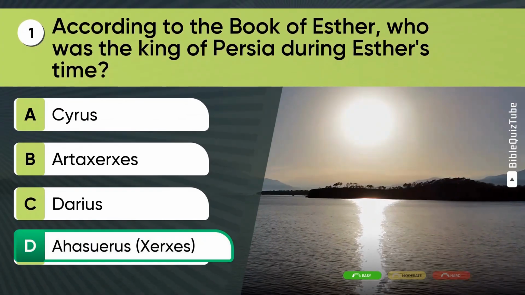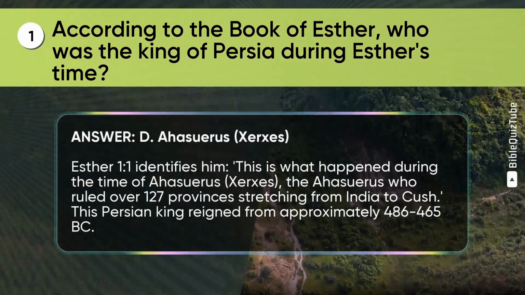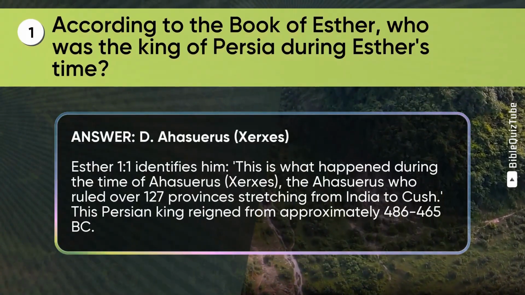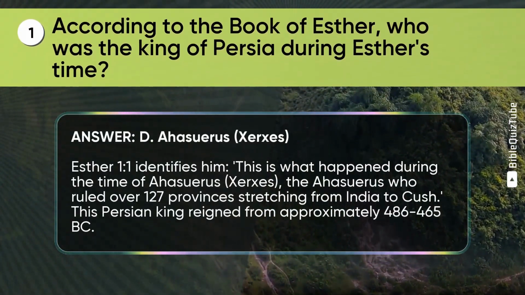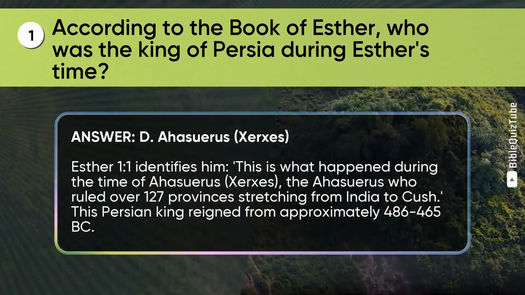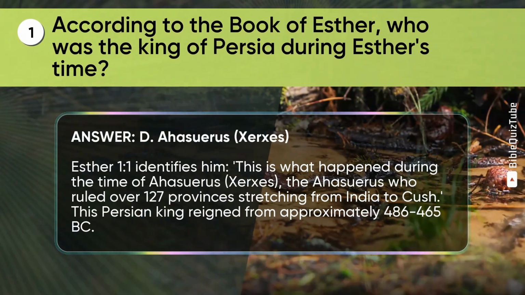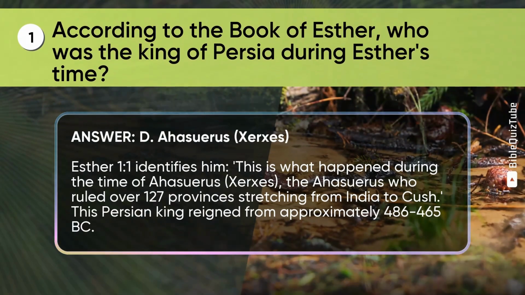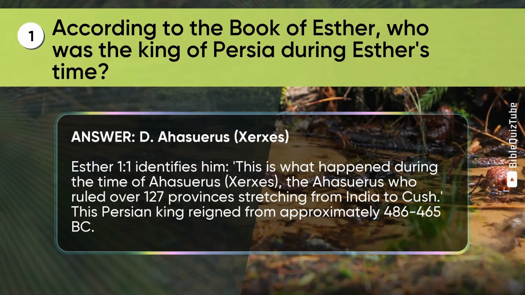The correct answer is D. Ahasuerus Xerxes. The explanation. Esther chapter 1 verse 1 identifies him. This is what happened during the time of Ahasuerus, Xerxes, the Ahasuerus who ruled over 127 provinces stretching from India to Kush. This Persian king reigned from approximately 486 to 465 BC.